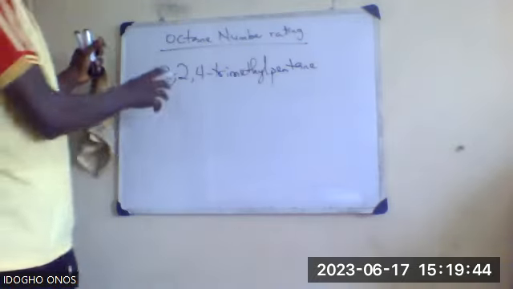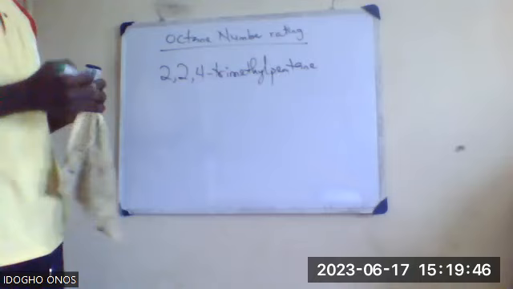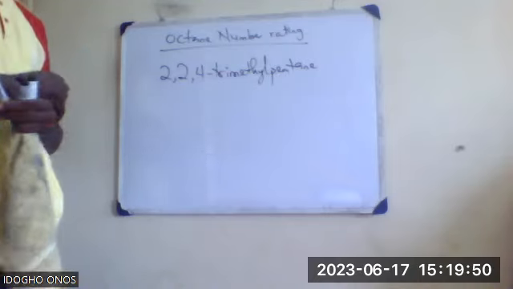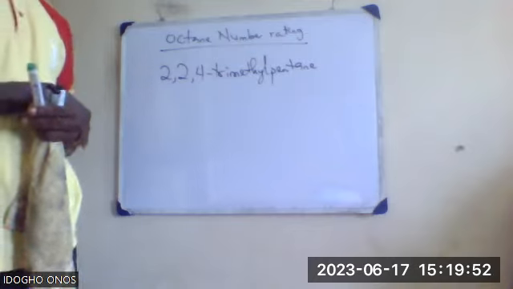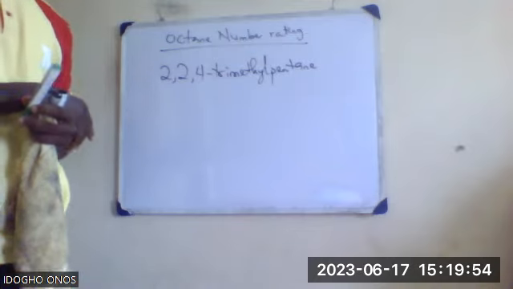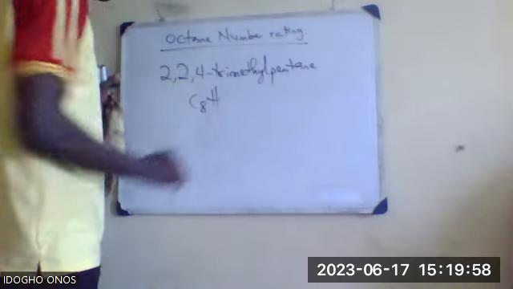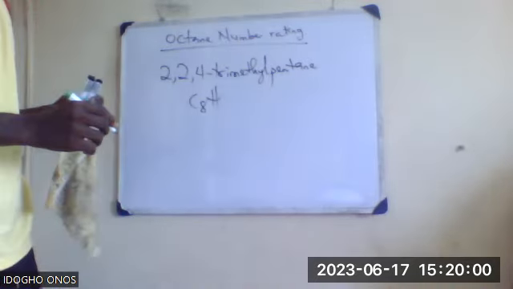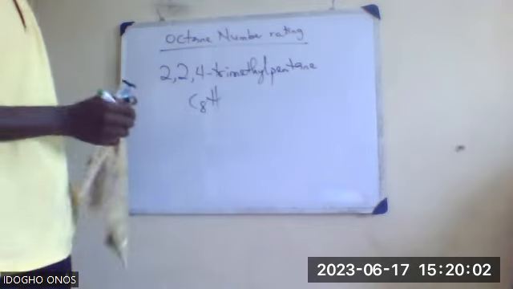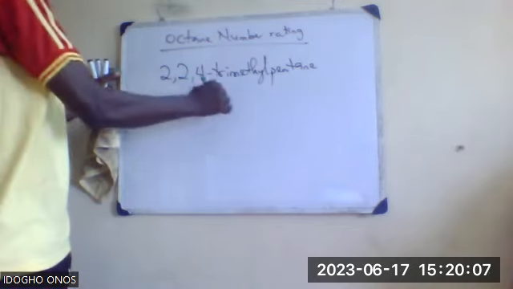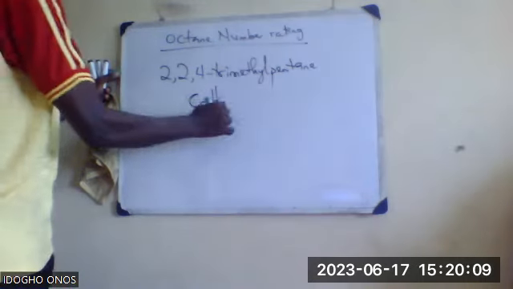If you do this 2,2,4-trimethylpentane, how many carbon atoms would that be in all? 8. Okay, that's C8H18. So this is actually your petrol.